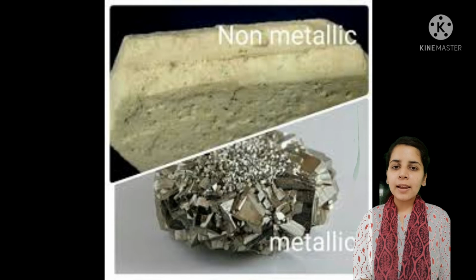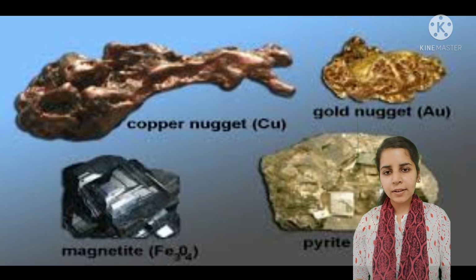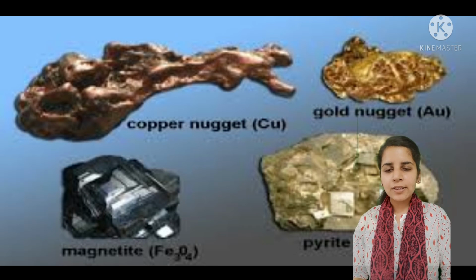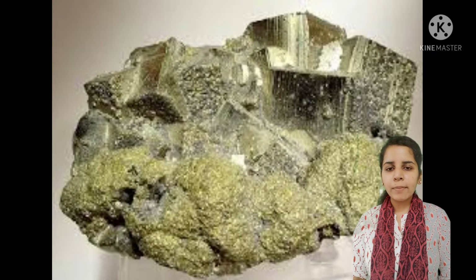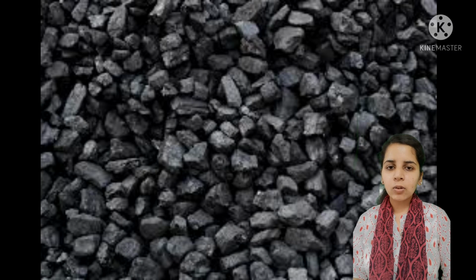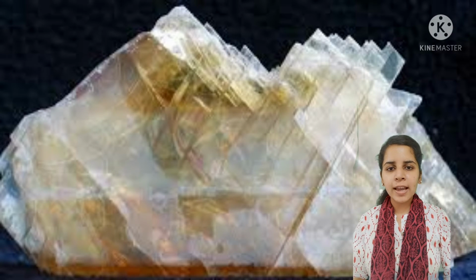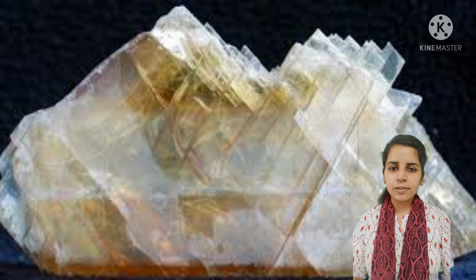So what are metallic minerals? The minerals from which we can extract metal, like we can extract iron from hematite ore and aluminium from bauxite ore. And what about non-metallic minerals? From these we cannot extract any metal, like coal and marble. Now let's talk about uses of rocks and minerals.